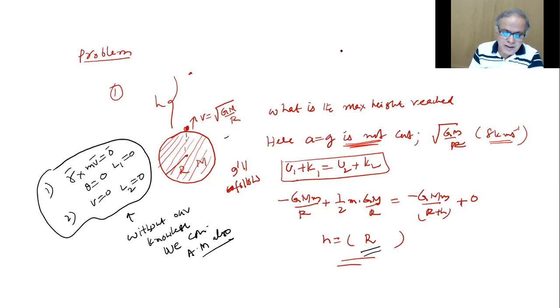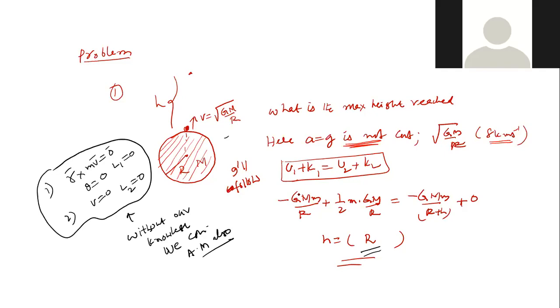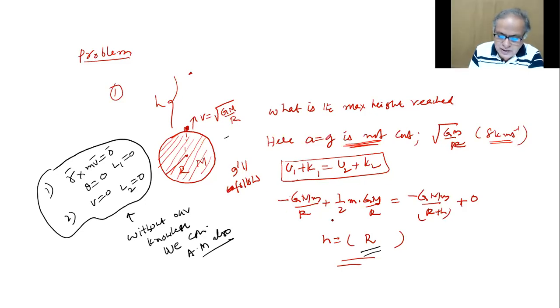But potential energy plus kinetic energy remains constant. So U1 plus K1 equals U2 plus K2. U1 is minus GM by r. Did we do that in work power energy or not? Yes, sir. So at this point, potential energy is minus G times mass of the Earth times mass of the body by distance, plus half mv square. This is v square because we throw with this velocity. At whatever height it goes, it is minus GMm by r plus h, plus kinetic energy 0. So I think people told h equals r here.